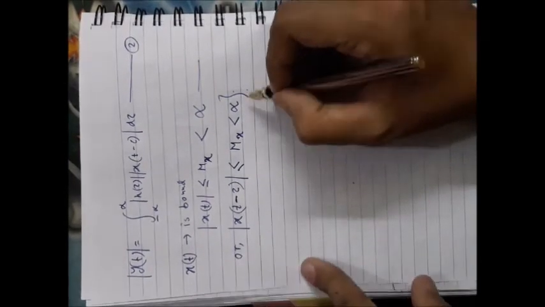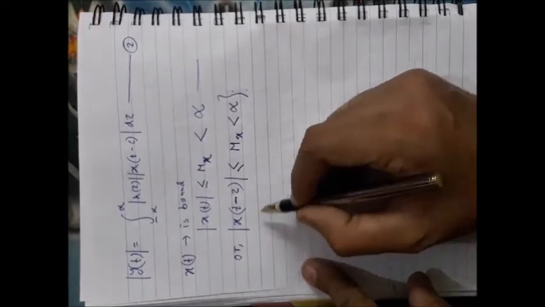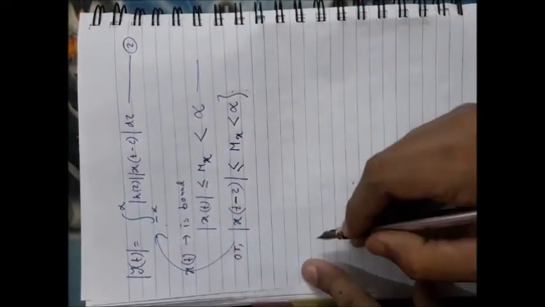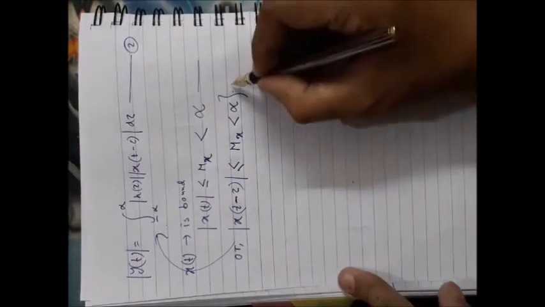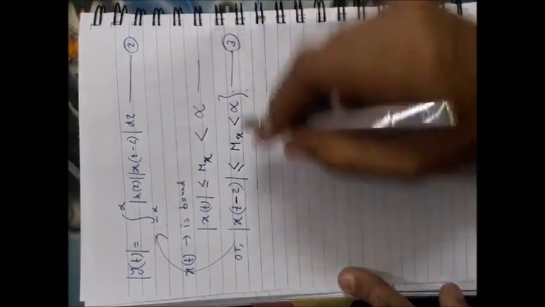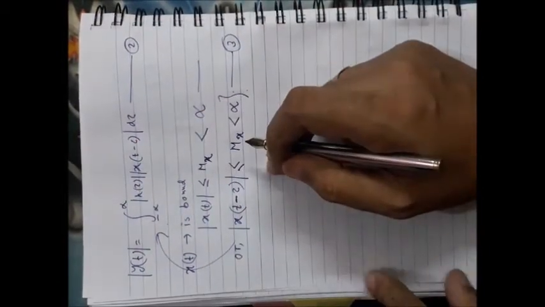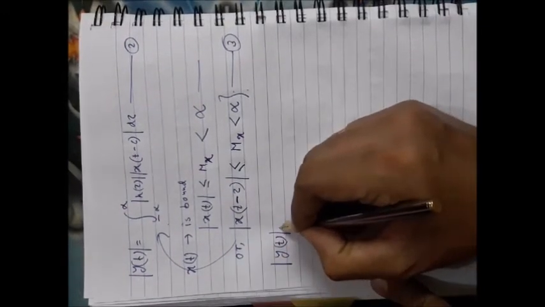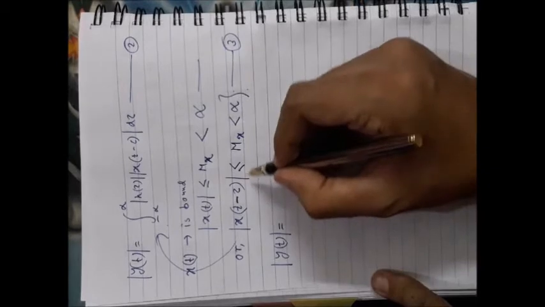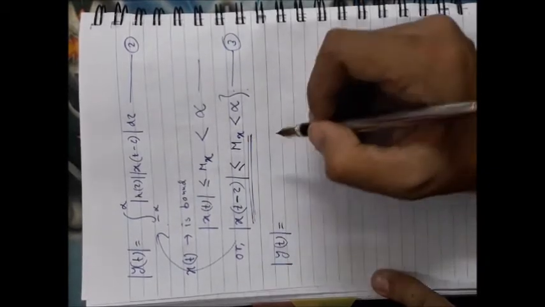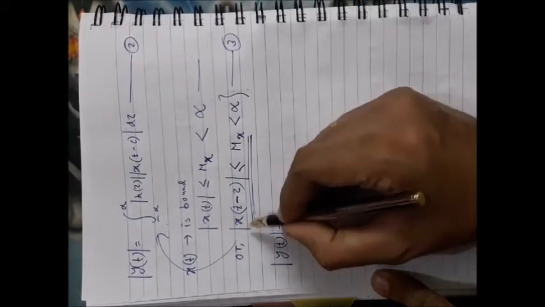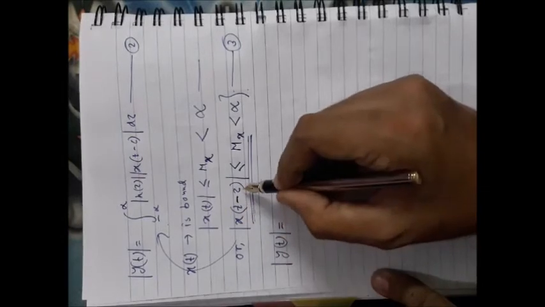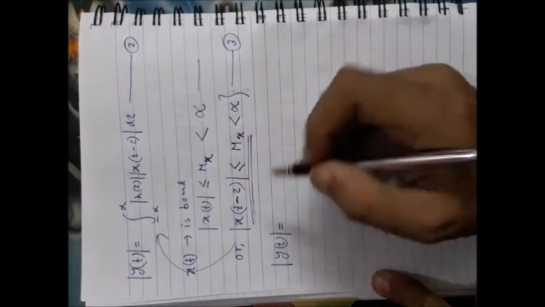Now from this one and this equation number 3, if you compare them, then can I write modulus of y(t) is equal to, just consider the equality here, that modulus of x(t minus tau) is equal to Mx, suppose.